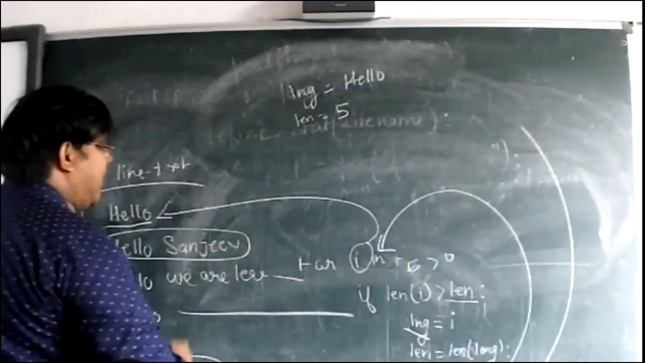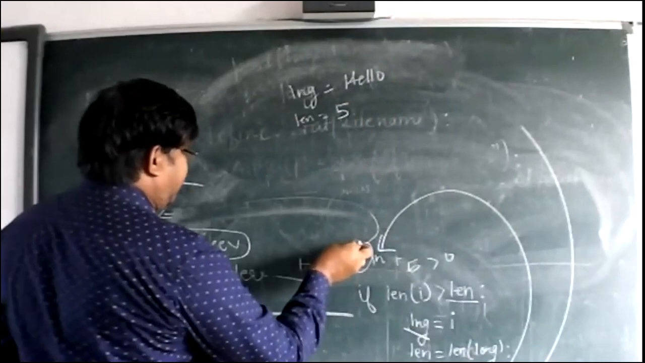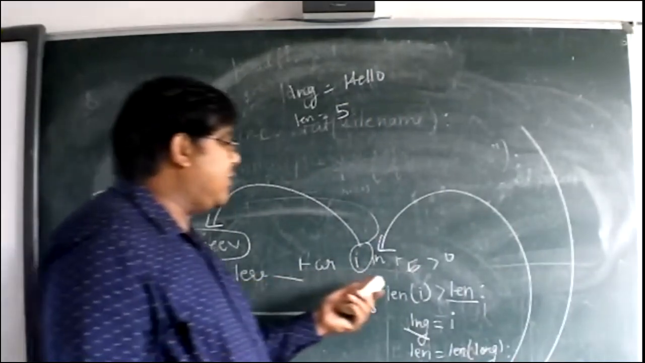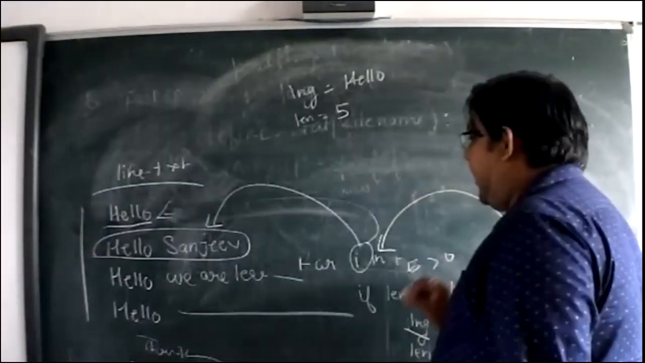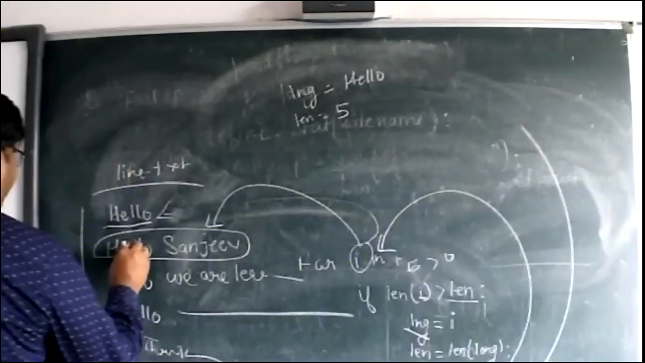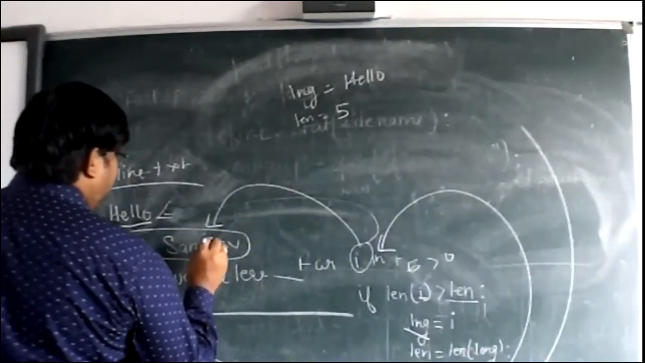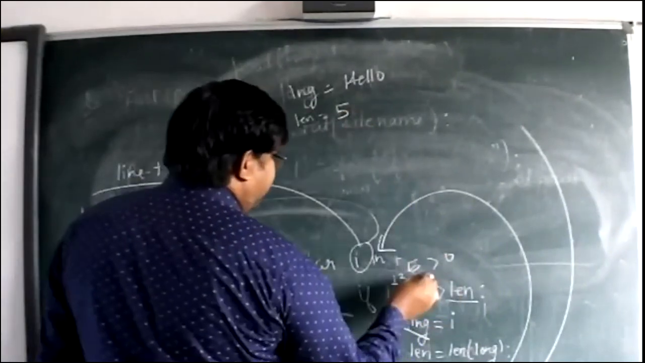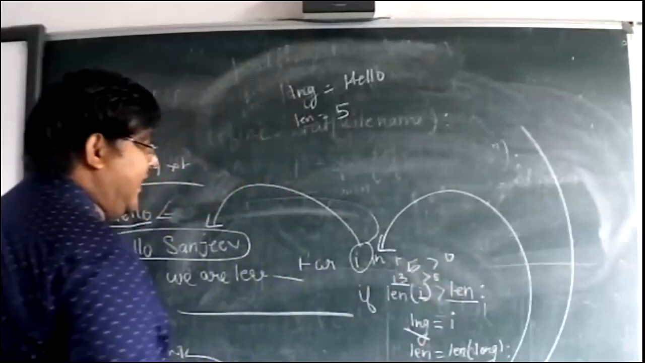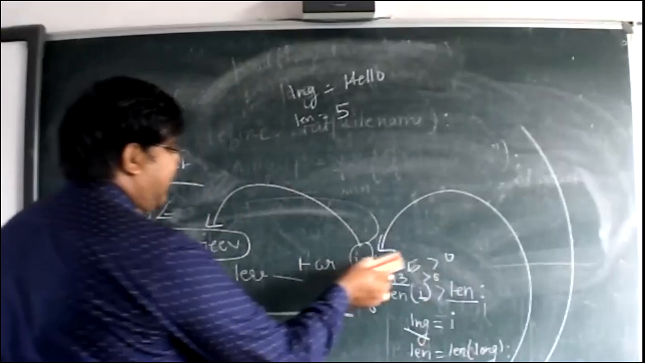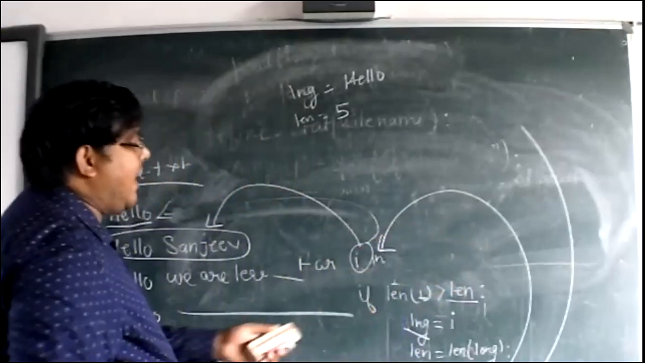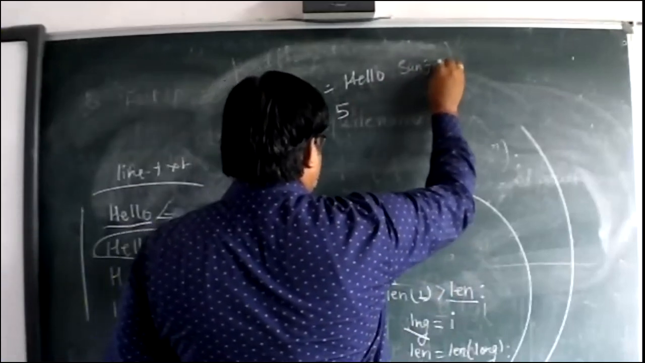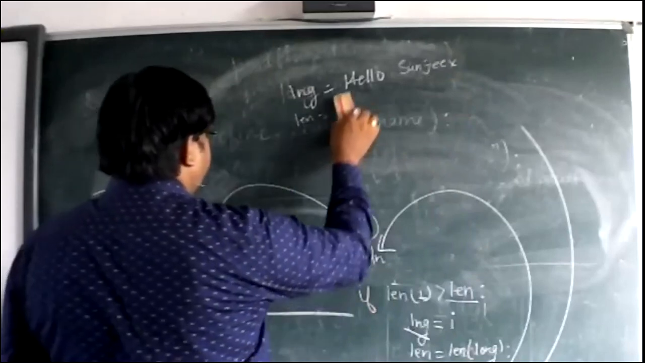So now the value of I is what? Hello, Sanjeev. Again, it will go to the downside and it will count the length of I. Let me count 1, 2, 3, 4, 5, 6, 7, 8, 9, 10, 11, 12, 13. It is coming 13. And what is the length value? 5. So 13 greater than 5. Once again, the condition is true. Once again, when the condition is true, what value of LNG will come? Now it will come hello Sanjeev. And the length was 13.